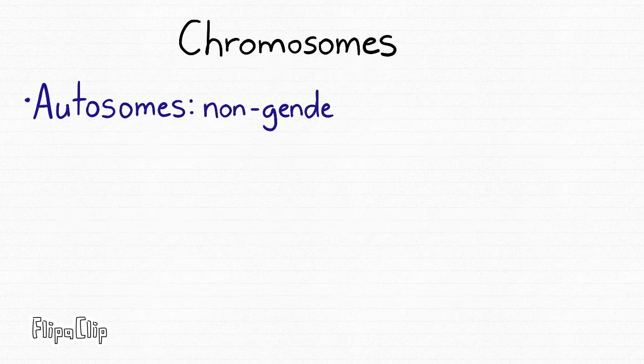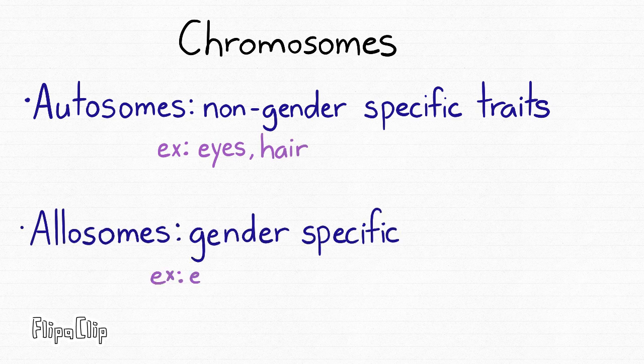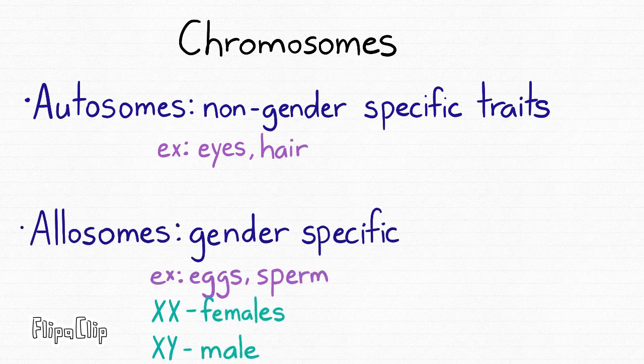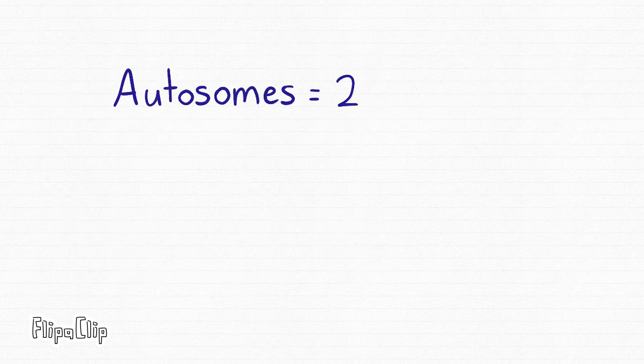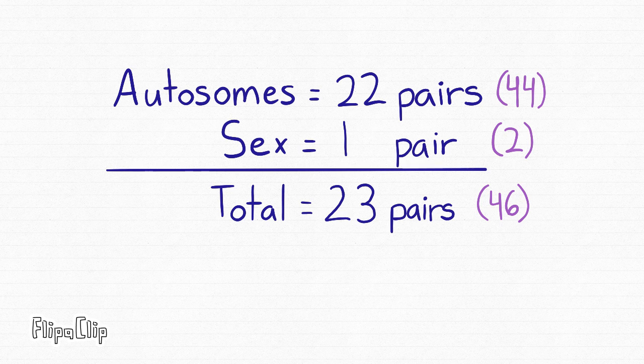Chromosomes. There are two different types. Autosomes, which are non-gender specific traits, for example, eyes and hair. Next are allosomes, which determine gender. It's two X's for a woman, an X and a Y for a male. These are gender-specific chromosomes. They are in things like eggs and sperm. Inside of humans, we have 22 pairs of autosomes and 1 pair of sex chromosomes. So in total, that is 23 pairs of chromosomes.